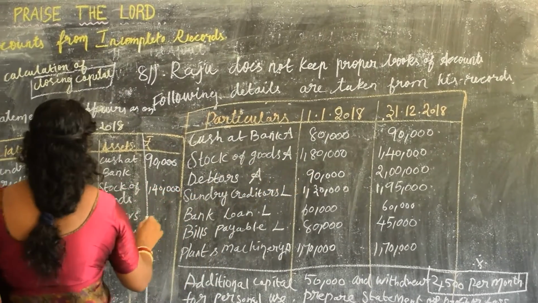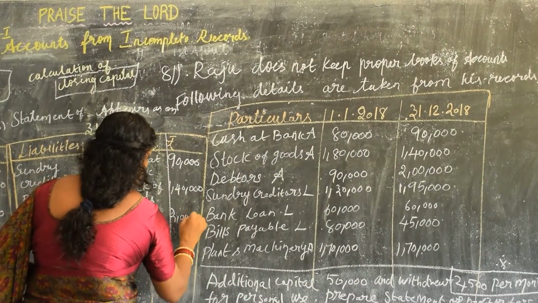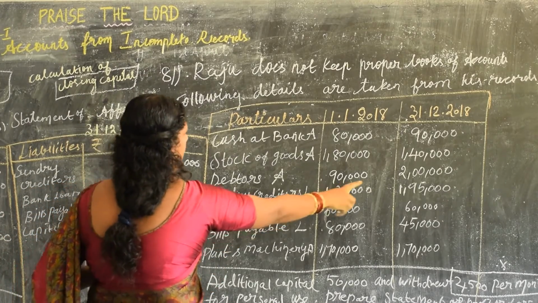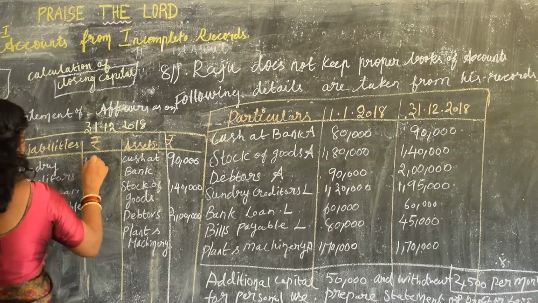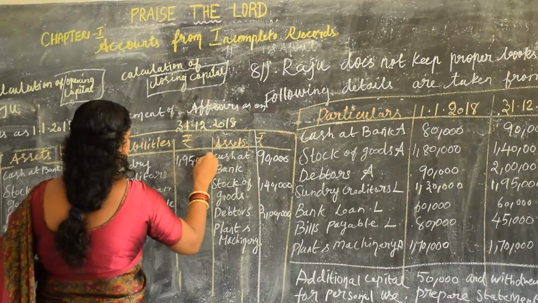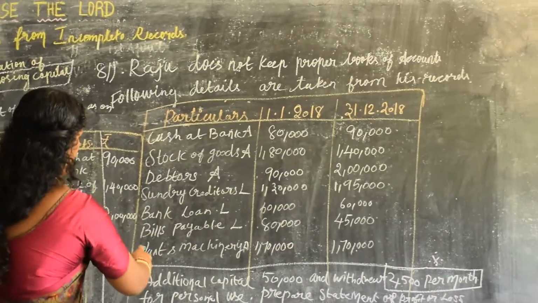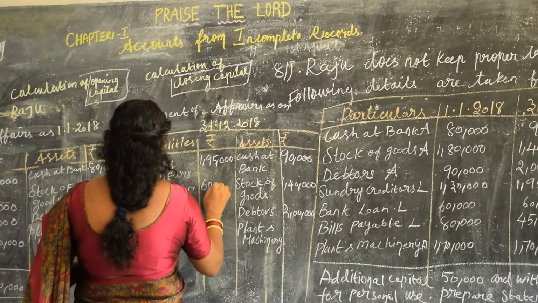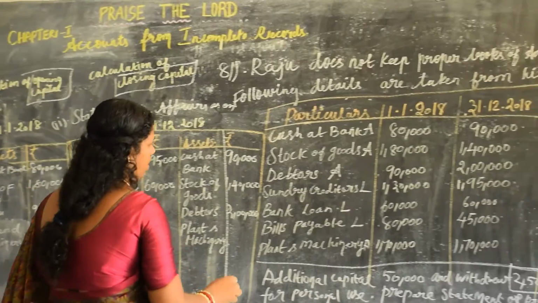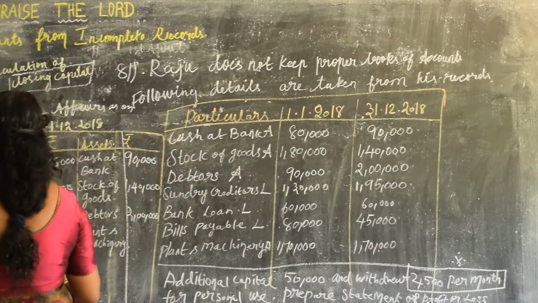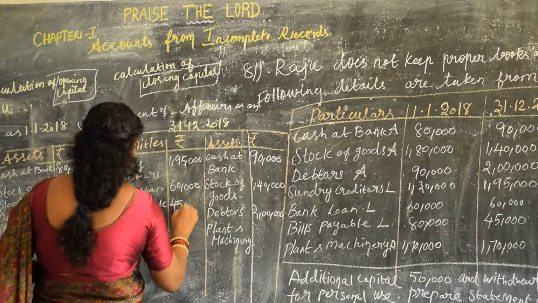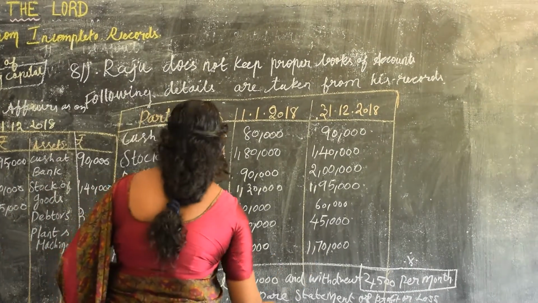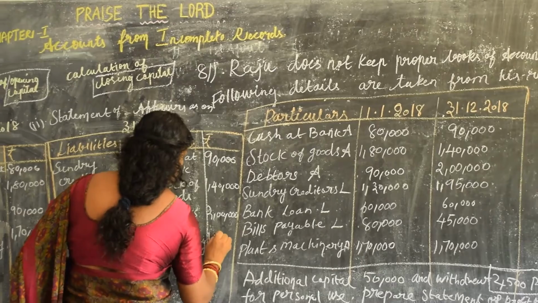Debtors, 2 lakh. Put the zeros properly. Sundry creditors, 1,95,000. Next, bank loan, 60,000. Bills payable, 45,000. Plant and machinery, 1,70,000.